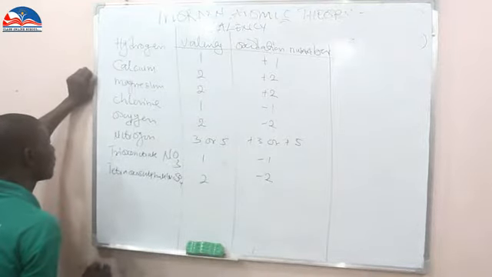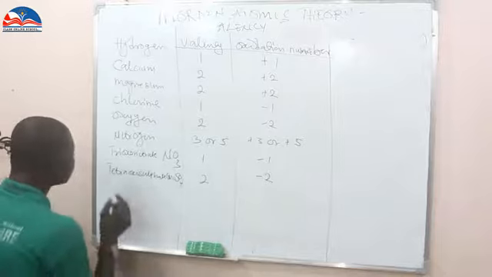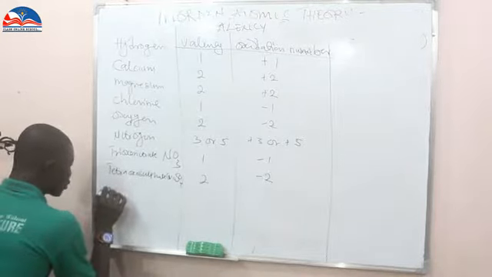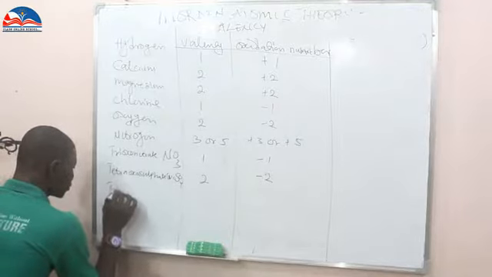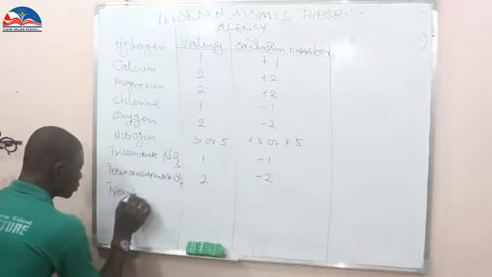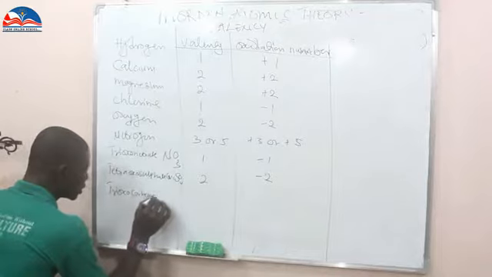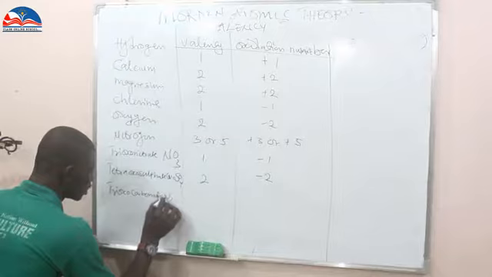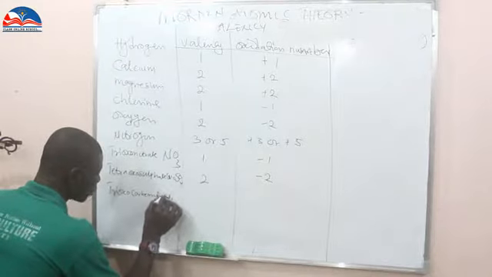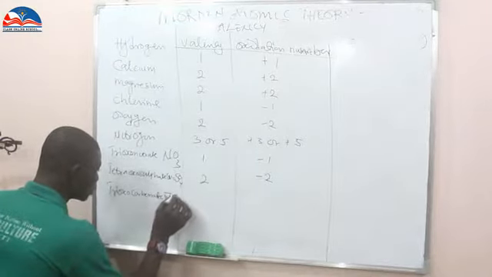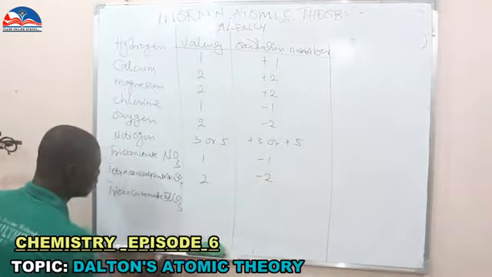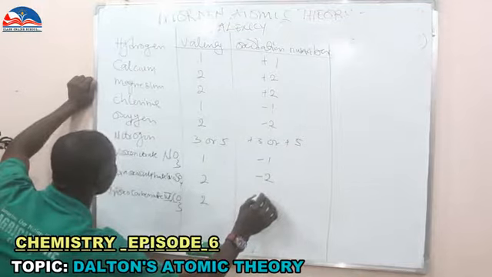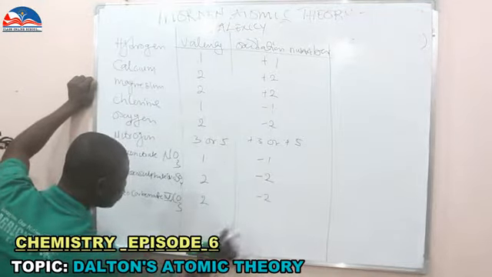I also have trioxocarbonate 4, CO3. The valency is 2, while the oxidation number is -2.